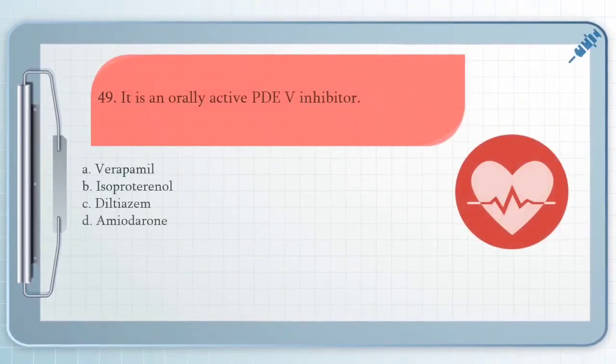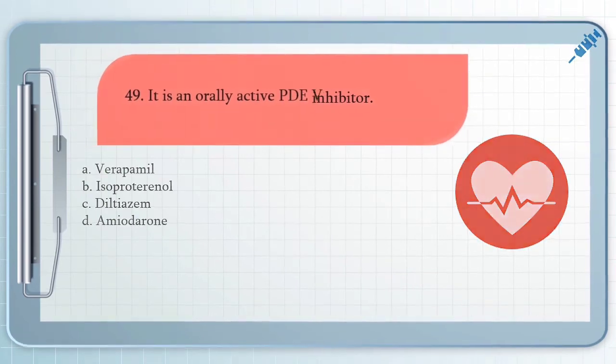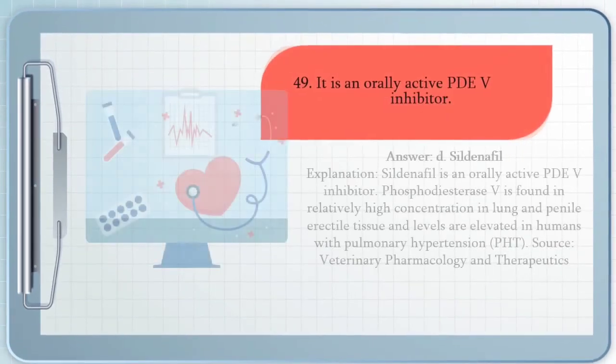Next question, we have question number 49. It is an orally active PDE-V inhibitor. A. Verapamil, B. Isoproterenol, C. Diltiazem, and D. Sildenafil. The answer for that question is letter D.